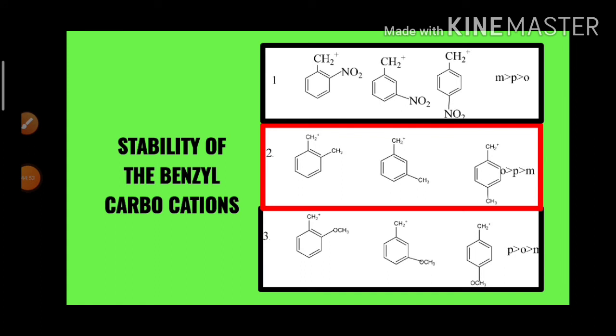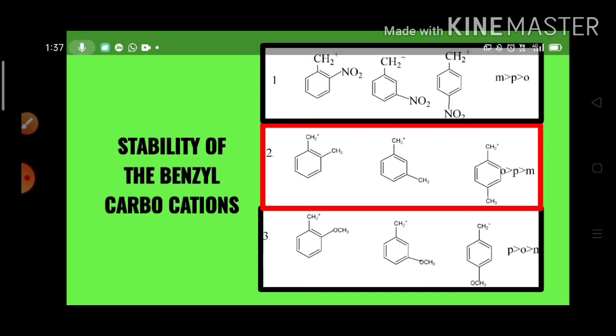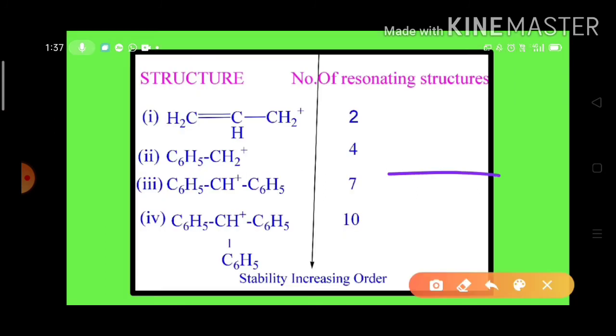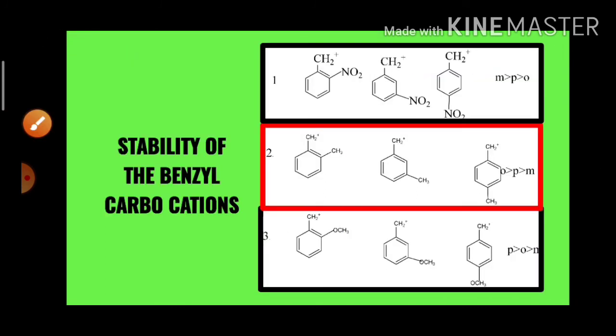Now, the stability of the benzyl carbocation changes depending on the other substituted groups. For example, look here, nitrobenzyl carbocations.